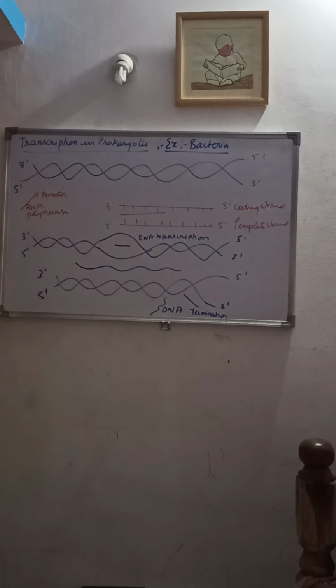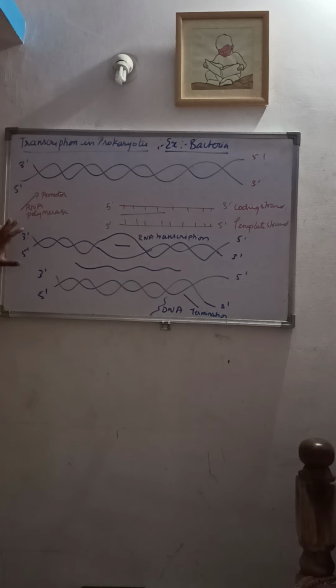So what are the three stages involved in the process of transcription? Initiation, elongation and termination. Now let us see what these steps are all about. Transcription occurs in the cytoplasmic region.